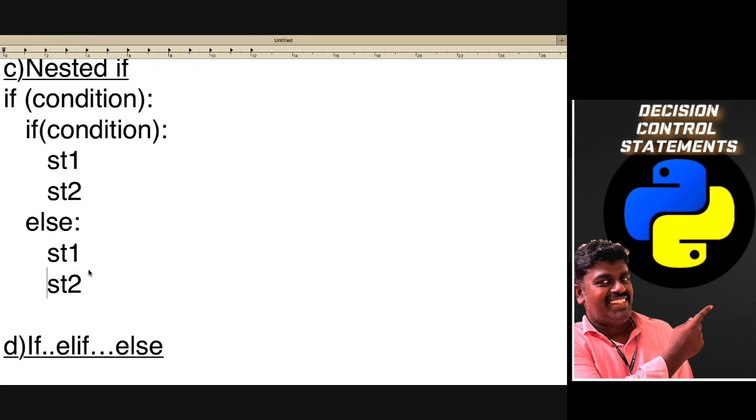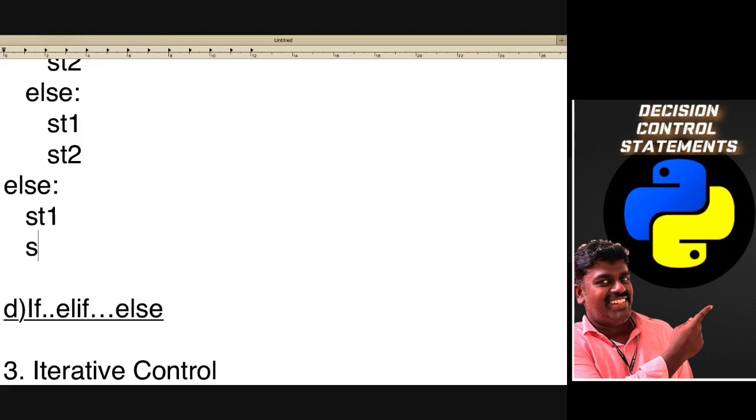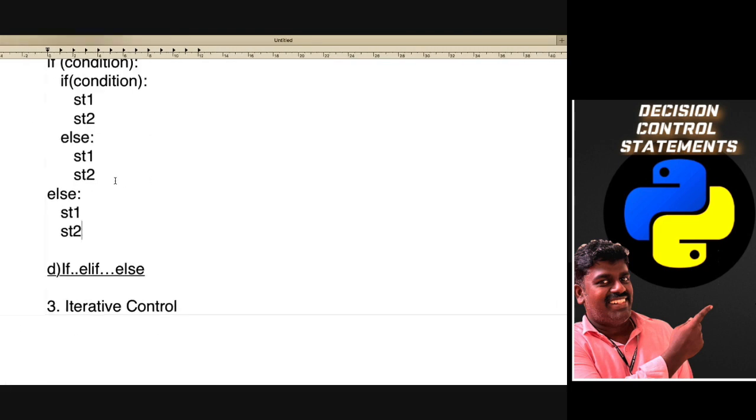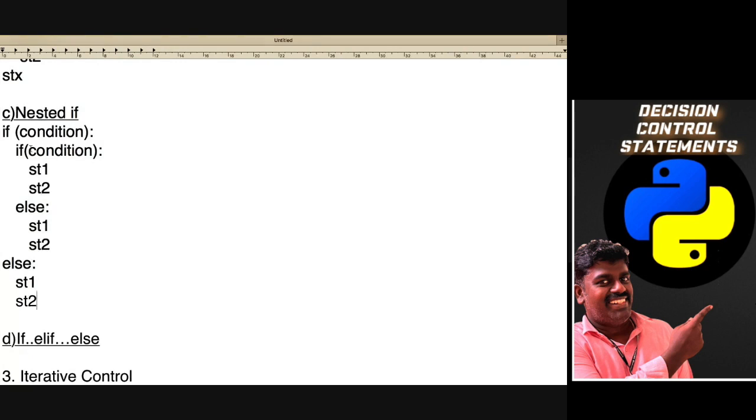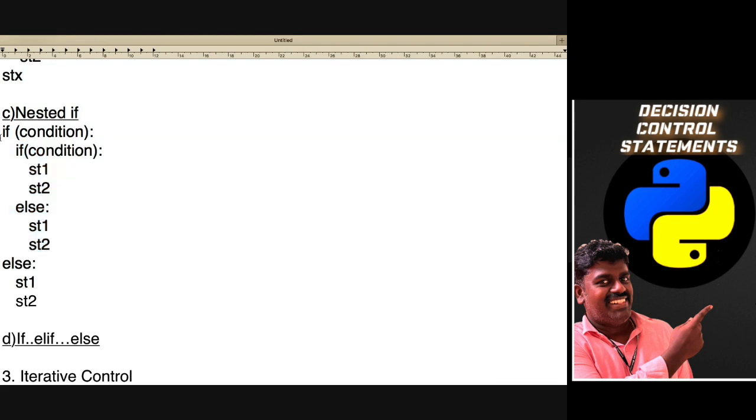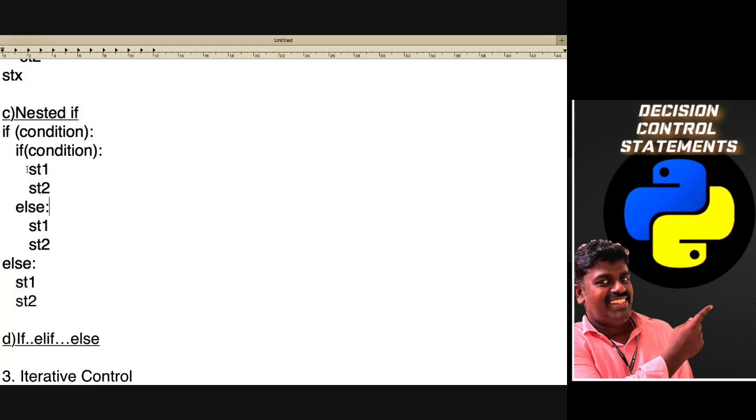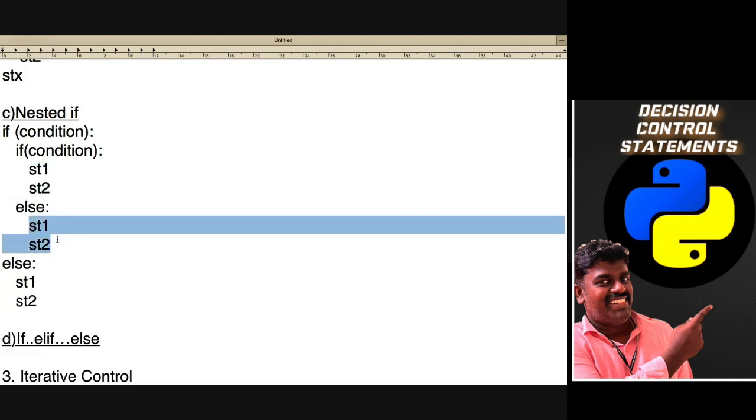Statements will be printed. If you are going for else, for this if there will be one else, and then we are going to have statements. For example, if we are giving statement 1 and then statement 2. Let me zoom so that you can see the complete thing. For this if condition, this is the true block, and for this if condition, this is the false block. For this inner if statement, this is the inner true block, and this is the inner false block. Got my point?